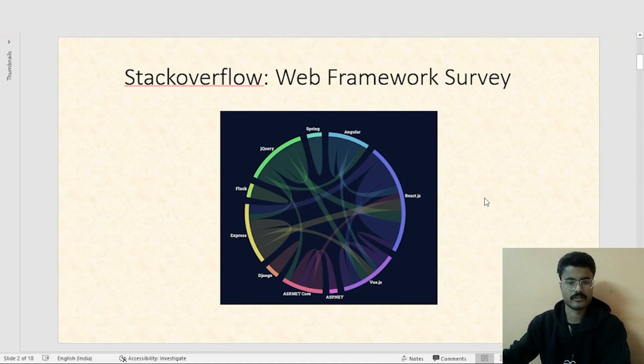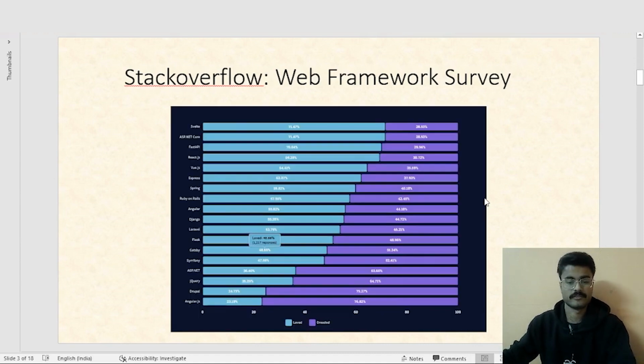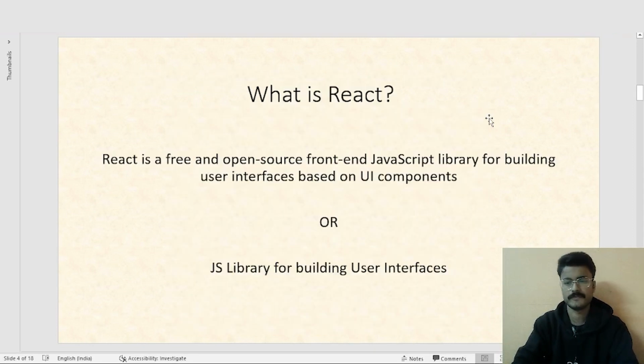web frameworks out there. Here is another survey which compares among all these frameworks like React, Vue, Express, which is the most loved and which is the most dreaded framework. Up here, you can also see almost 70% of people, like 70 people out of 100, will say that they love React. So this is one of the most popular and loved frameworks out there.